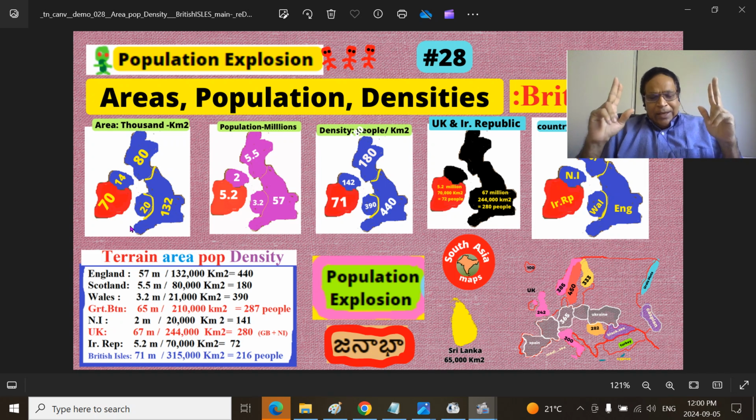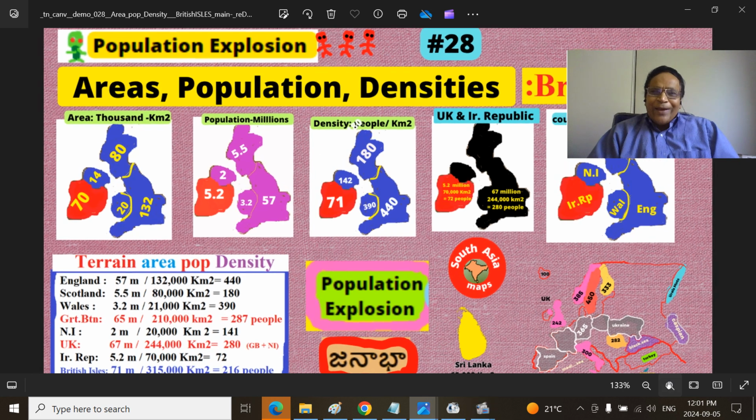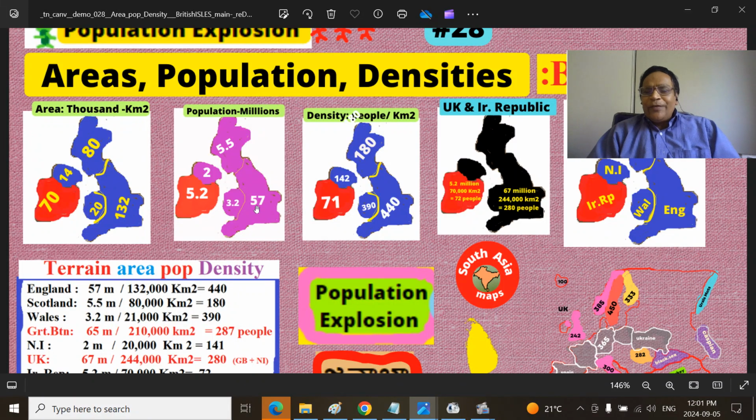You have to know how many people live in that particular habitat, region, state, province, country, continent, entire earth, and what the population density is, and how this affects things. So then we come to the population. The population here is 57 million people.